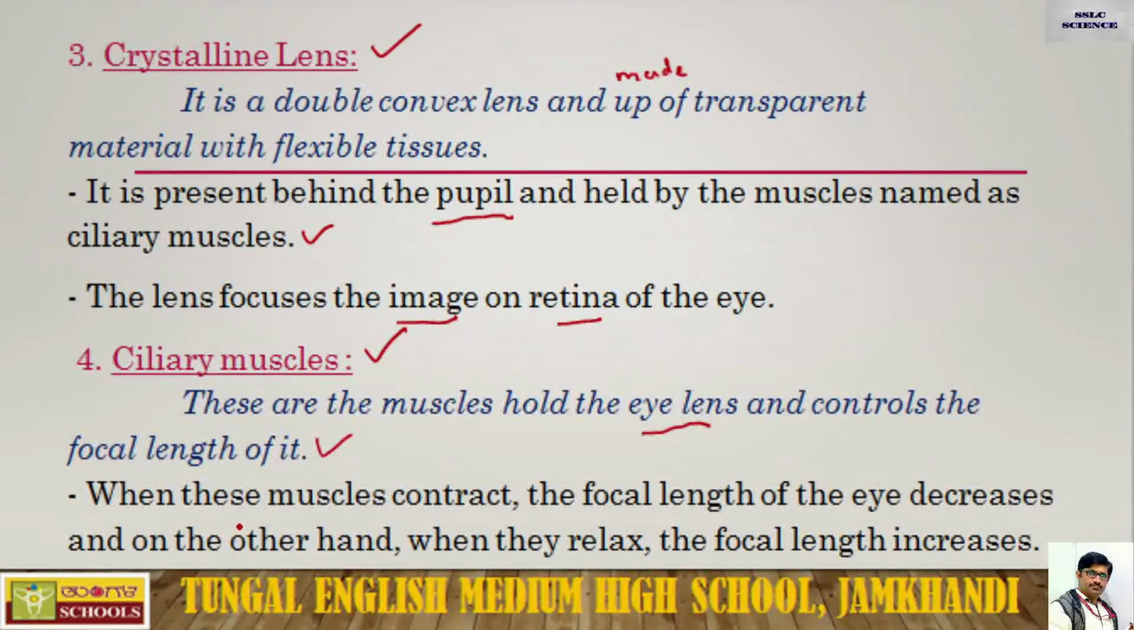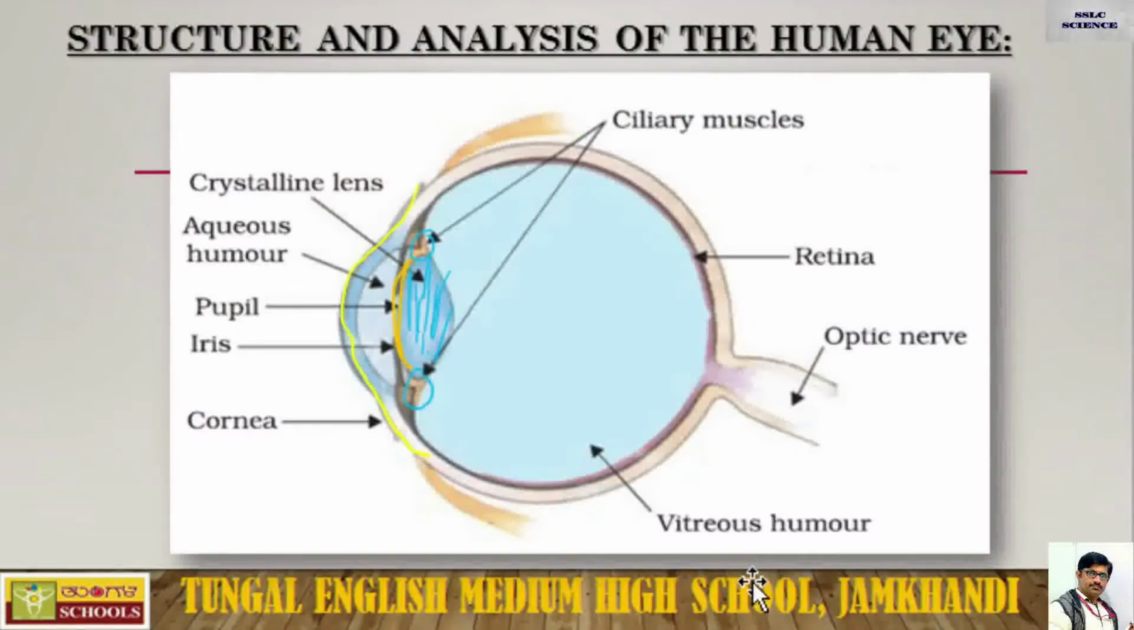When these muscles contract, the focal length of the eye lens decreases, and on the other hand, when they relax, the focal length of the eye lens increases. Ciliary muscles stretching and contracting allows the proper focal length in the eye lens. So by that, one can get the image right. I hope you got a fair idea about the role of ciliary muscles.